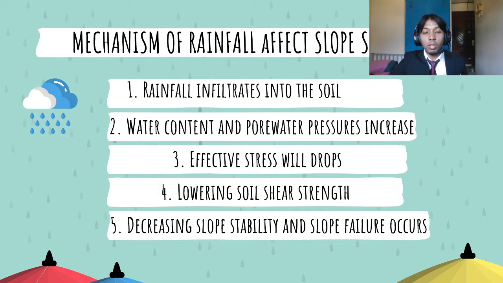Firstly, the rainfall will infiltrate into the soil. When the rainfall infiltrates, the water content and the pore water pressure will increase. This will cause a disturbance at the flux boundary condition along the ground surface. The change will reduce the effective stress and lower the soil strength. Finally, the slope stability will decrease and lead to slope failure.